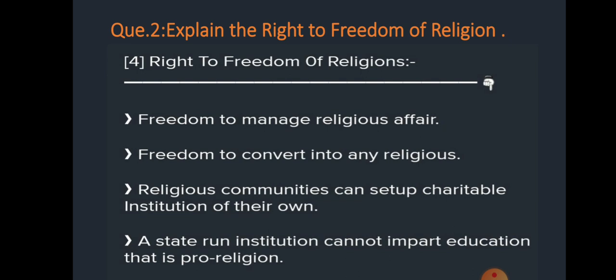First, freedom to manage religious affairs. It means we are free to manage our religious affairs. Second, freedom to convert to any religion. We are free to follow any religion.